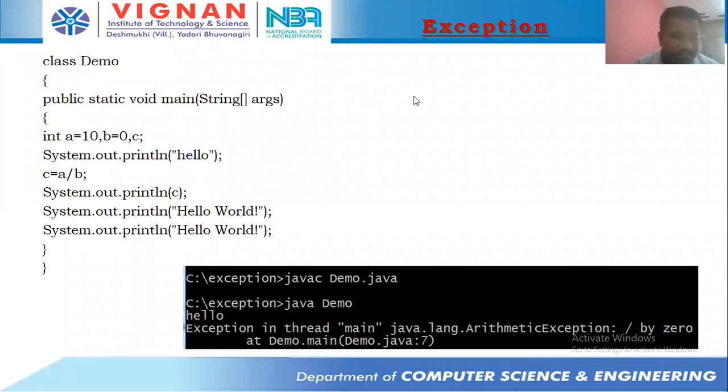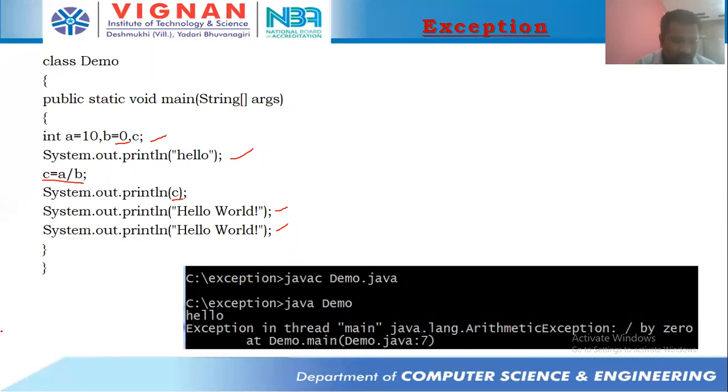Fine, good. Now you can see here we have taken a value as 10 and b value as 0. And we are taking System.out.println of hello, and then c is equal to a divided by b. We are going to print the c value. After that, hello world exclamation mark, like that we are taking over here, right?